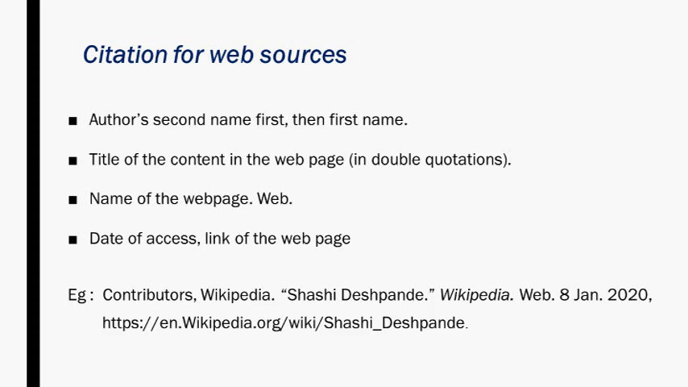So it should be like this: contributors, comma, Wikipedia, and after that put a full stop. Then the title of the content in the web page. It is the second part of this citation for web sources. Basically, in double quotations, which we should keep in mind. So here the title of the content of the web page is Shashi Deshpande. So we put it in the double inverted commas.